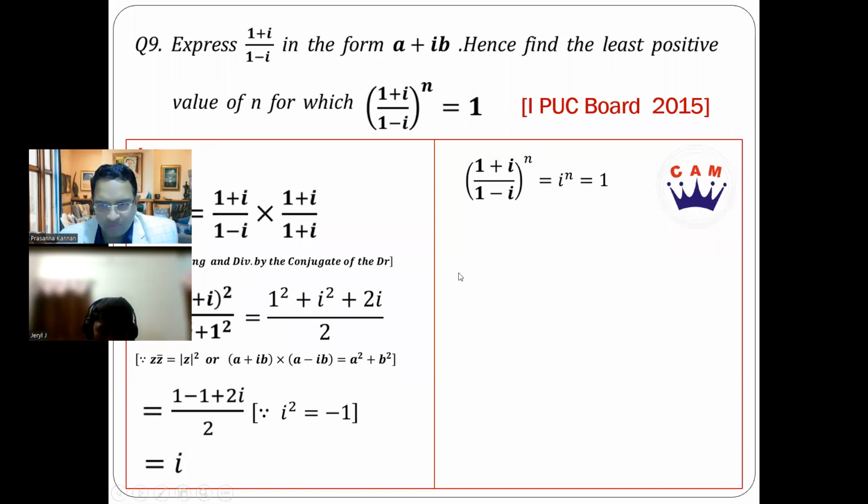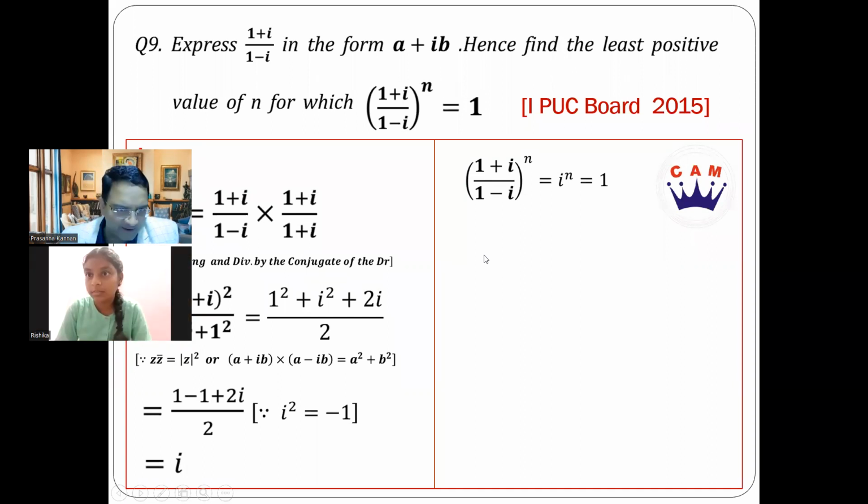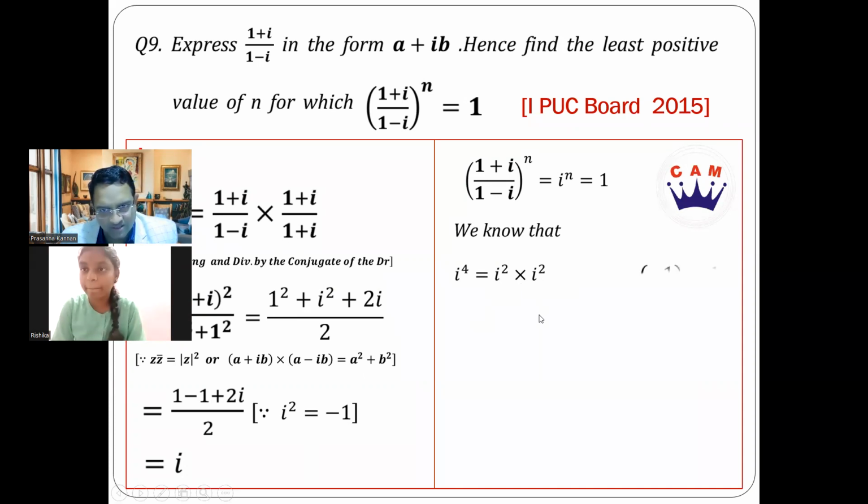So what could be the positive value for n? 4. 4 is absolutely right. Because i power 4 you can write as i square into i square. i square is minus 1, so minus 1 into minus 1 becomes 1. So that's the least positive integer. Nothing below 4 can be an answer for this question. So 4 is the right answer. Are you all clear?